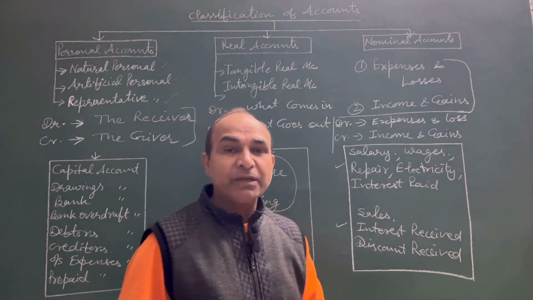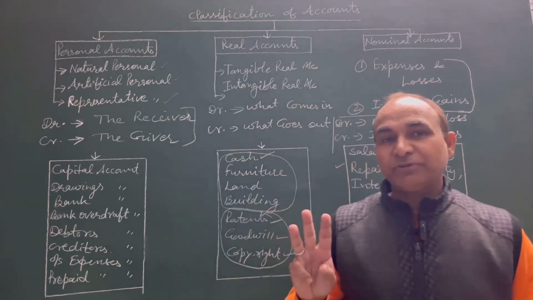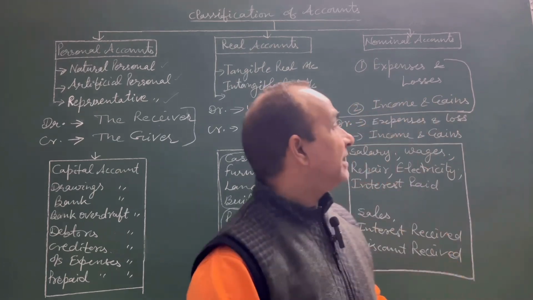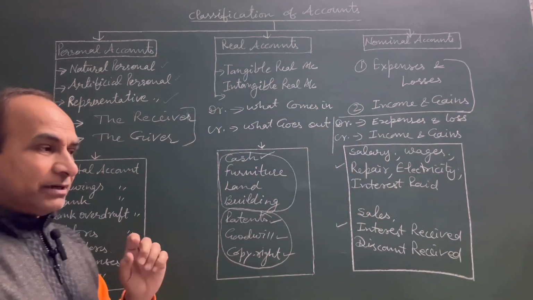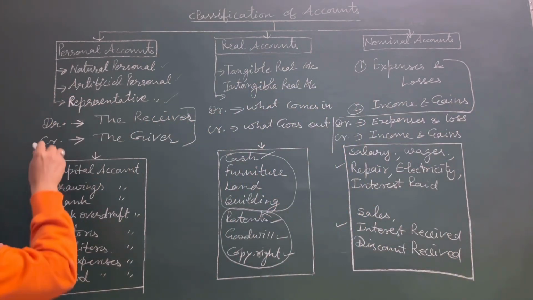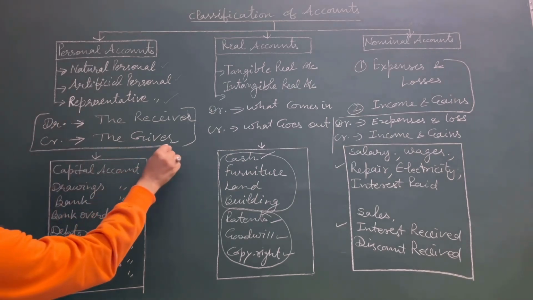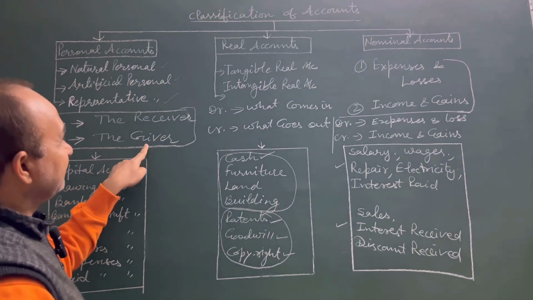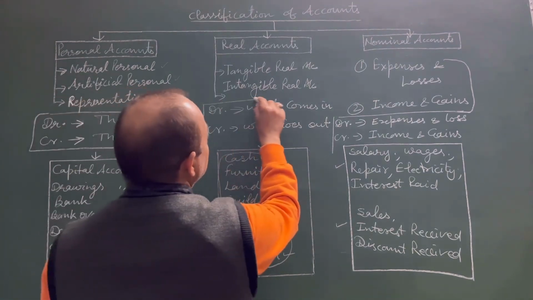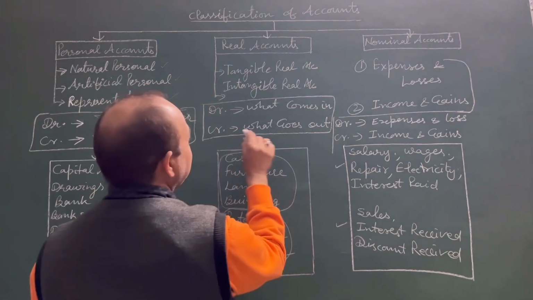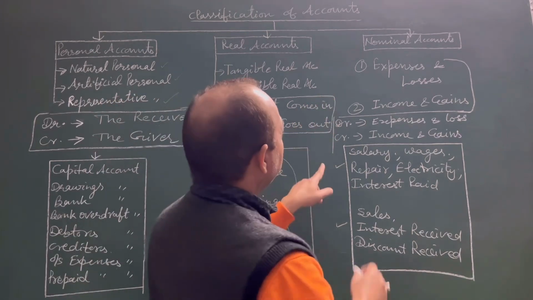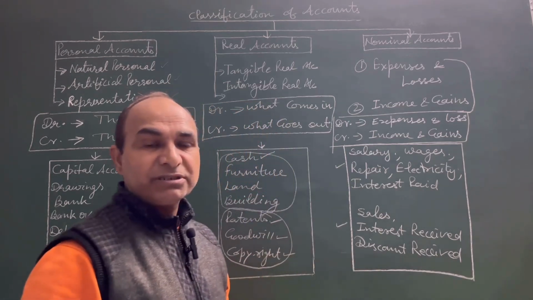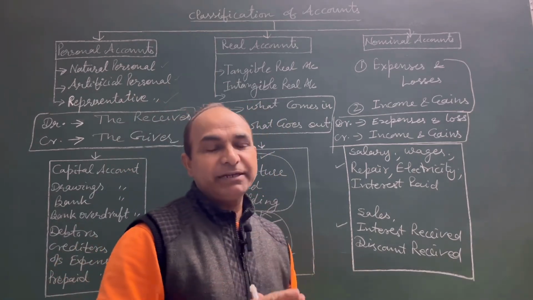So friends, we have covered three types of accounts: personal accounts, real accounts, and nominal accounts. In brief, I would like to repeat the rules of debit and credit applicable. In personal account, debit the receiver, credit the giver. In real account, debit what comes in, credit what goes out. And in nominal account, the rule is debit all expenses and losses and credit all income and gains.